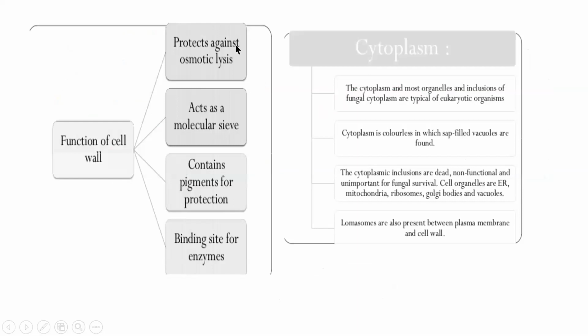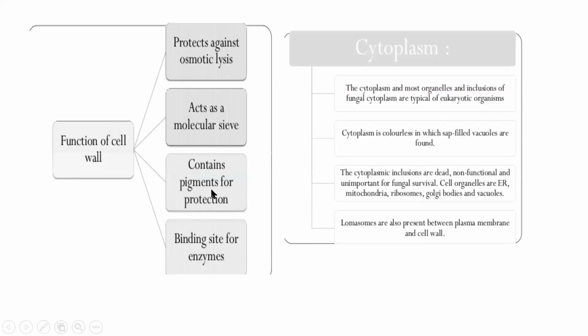As in any cell, like a plant cell, the fungal cell wall protects against osmotic lysis. It maintains the osmotic pressure within the cell. It acts as a molecular sieve. It doesn't allow any compound to just get inside or go out. So it acts as a molecular sieve, and it contains pigments for protection.